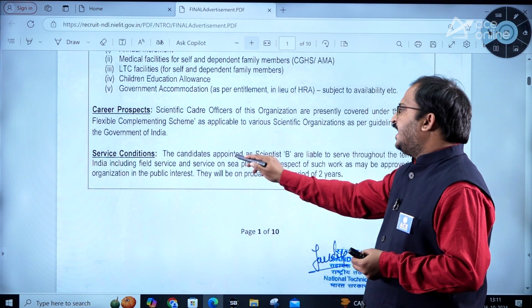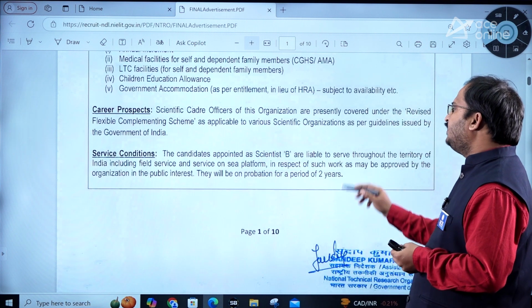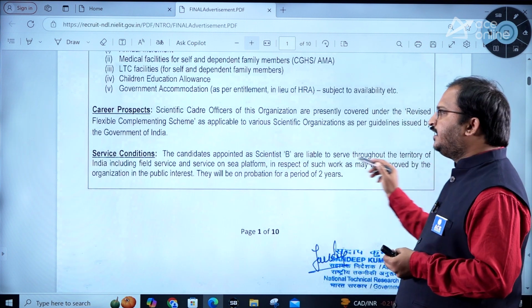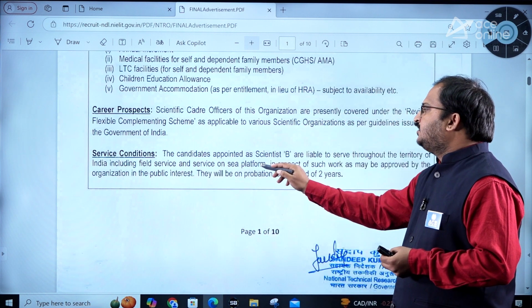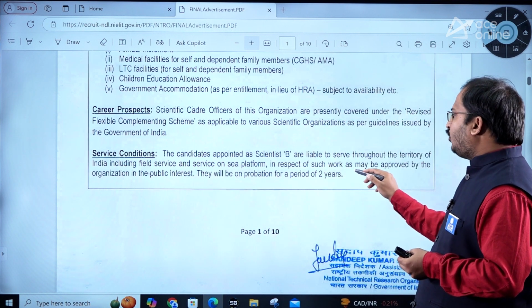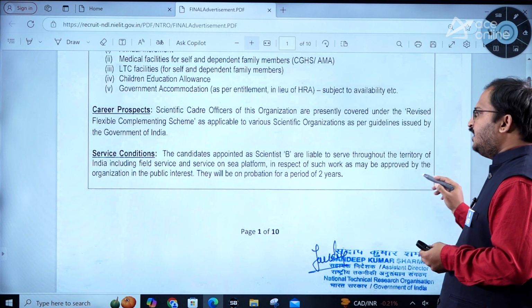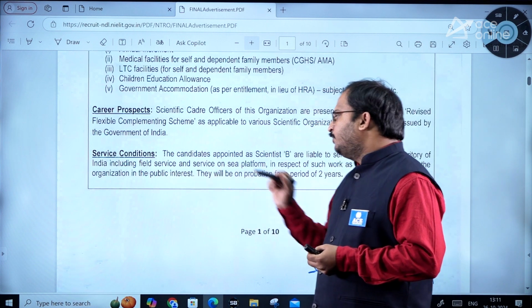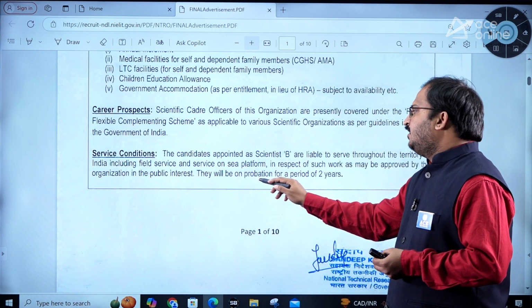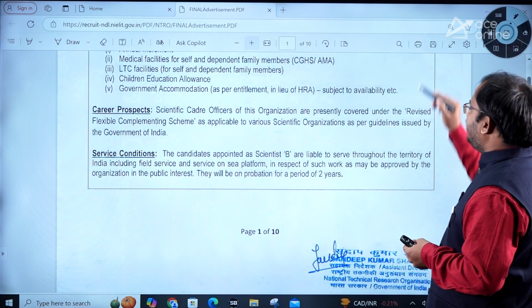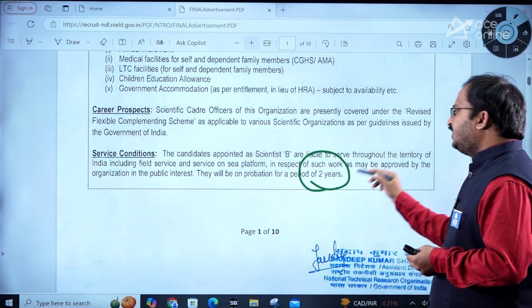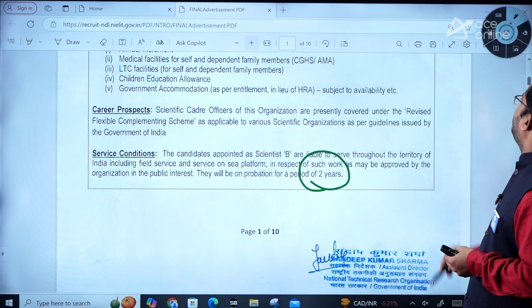Service conditions: the candidates appointed as Scientist B are liable to serve throughout the territory of India, including field service and service on sea platform, in respect of such work as may be approved by the organization in the public interest. They will be on probation for a period of 2 years. So probation period is 2 years. Try to remember this.